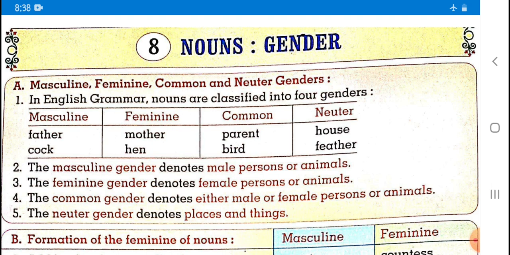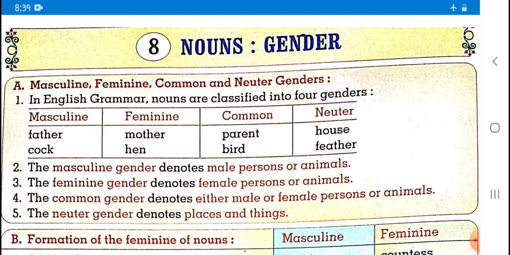If I shift this gender into the animal, then I can say lion is a part of animal, but it is considered as a male animal, and lioness is a part of female gender. Some examples are there, you can observe in the box. Father, when we talk about feminine, it becomes mother.